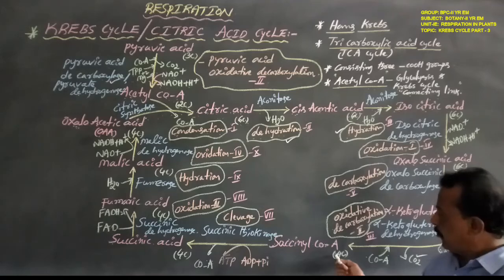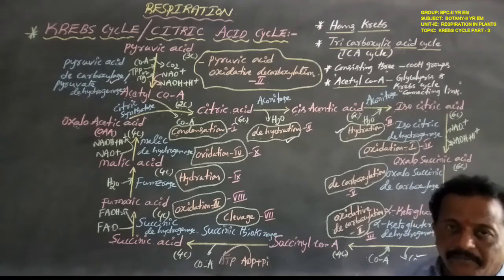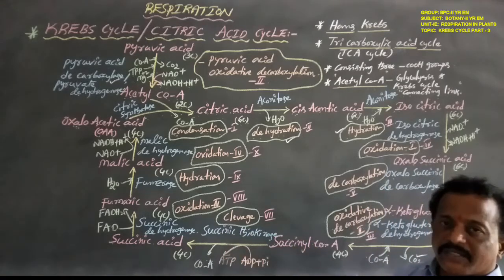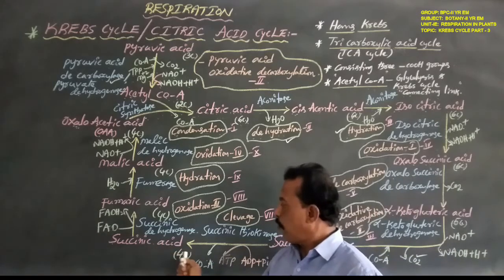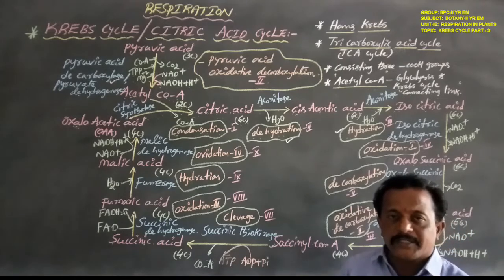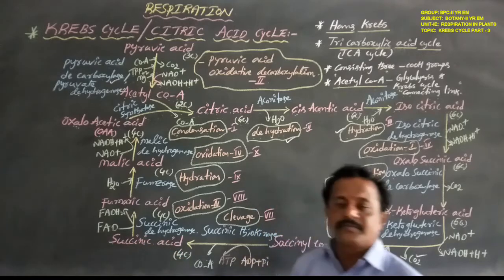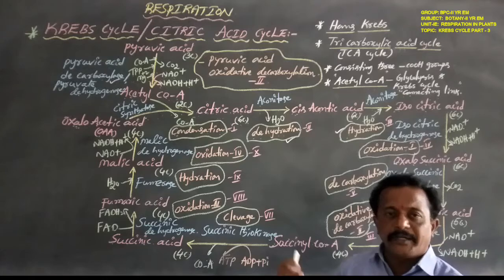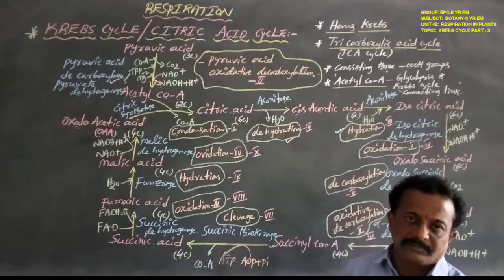The 4 carbon compound succinyl coenzyme A is split with the help of the enzyme succinic thiokinase, forming coenzyme A and the 4 carbon compound succinic acid. In further biochemical reactions only the 4 carbon compound succinic acid participates, not coenzyme A. This coenzyme A enters the inner side of the mitochondrial matrix.